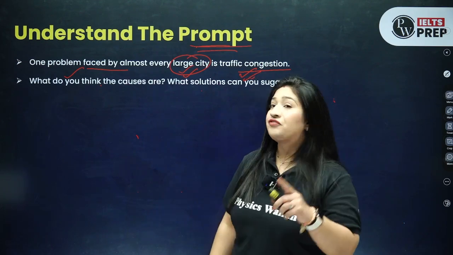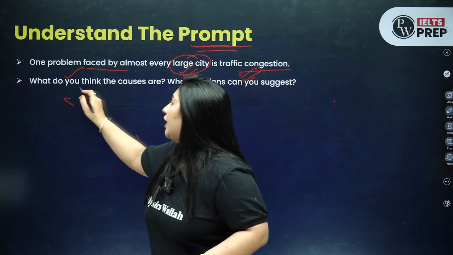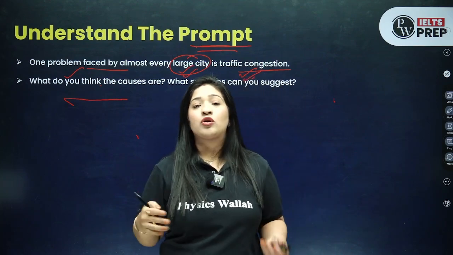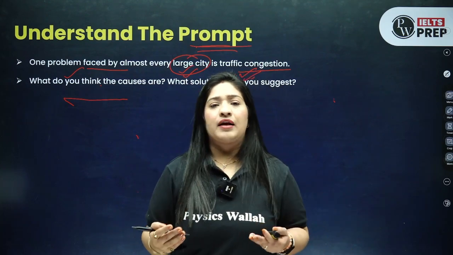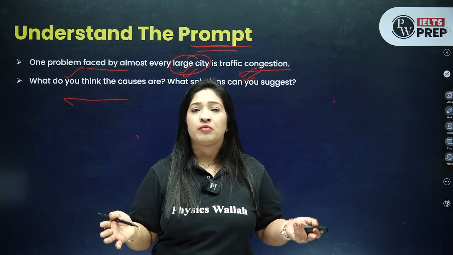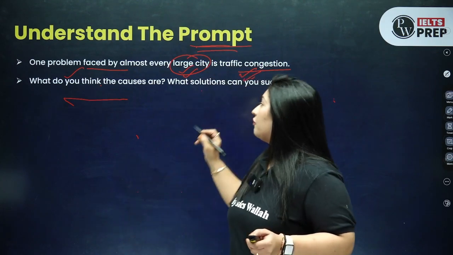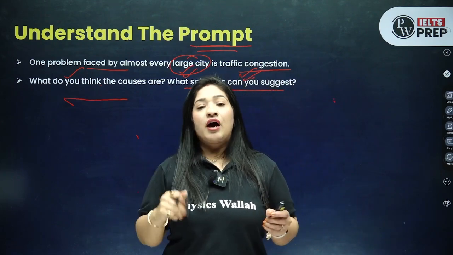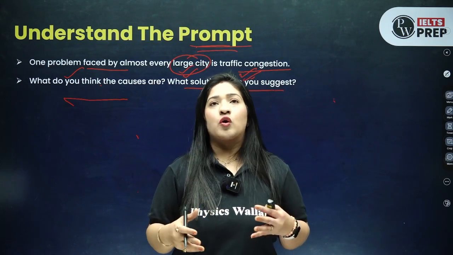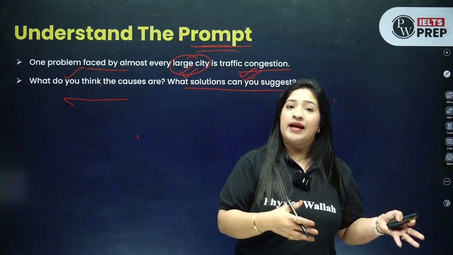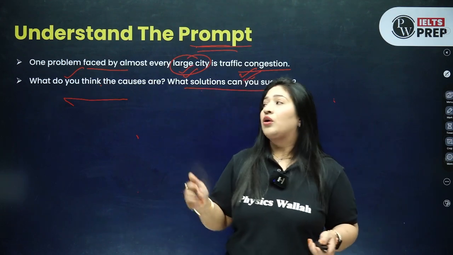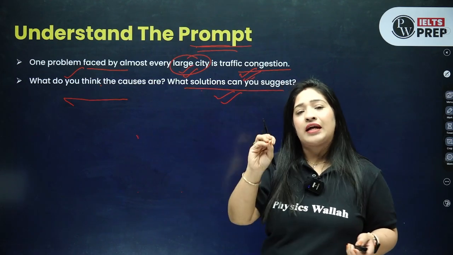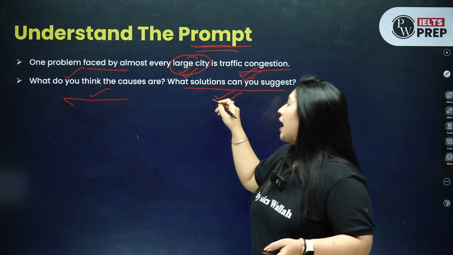Now further, the very first question they have asked, what do you think are the causes, right? So the very first thing they are asking you to talk about is the causes, to develop why it is happening, like why do we have this traffic congestion problem, right? We need to develop that. Then after, they are asking you, what solutions can you suggest? So after talking about the causes, that okay, why it is happening, what is the reason behind it, we also need to talk about how we can solve this problem. So this question is directly asking you to talk about the cause and solution.